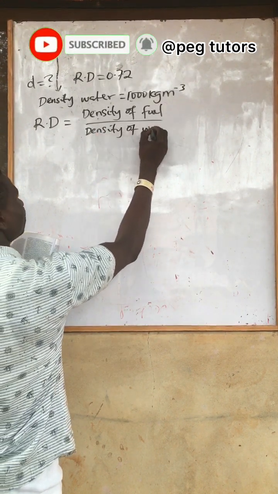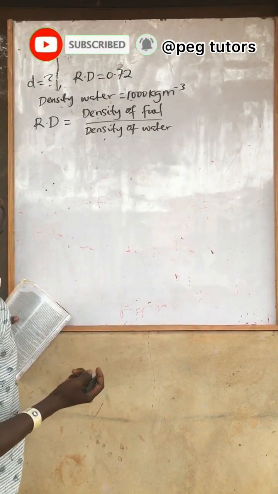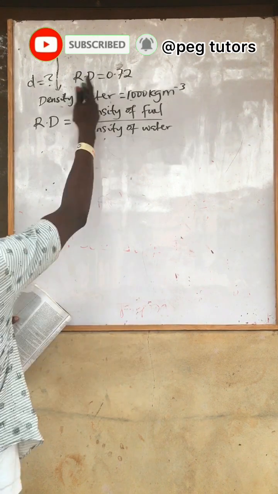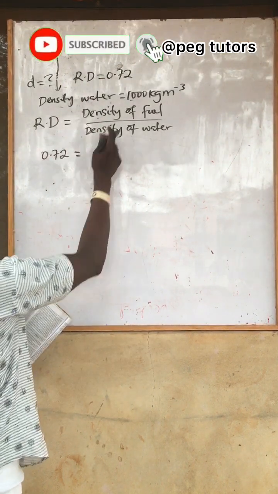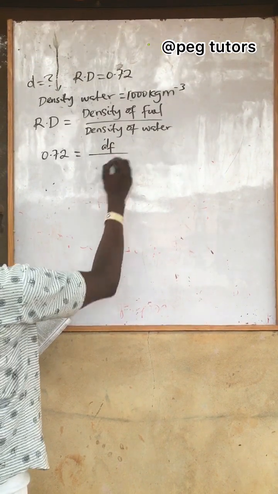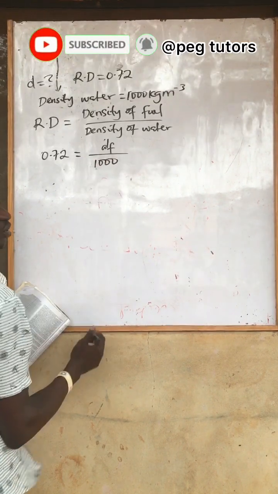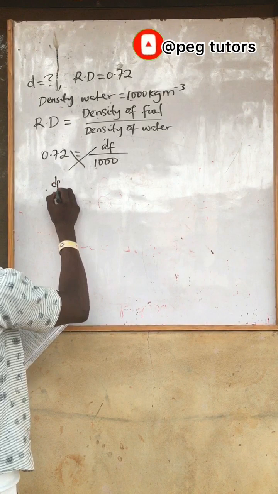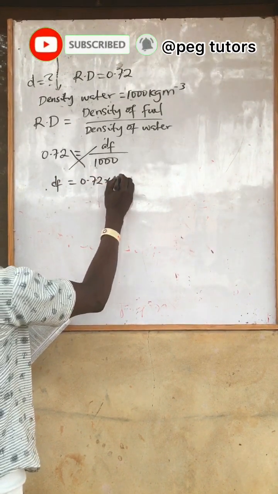The best thing to do here is to substitute. So relative density is 0.72 here, equal to density of fuel, which is not given. So that's what we are looking for, all over density of water. Density of water here is 1000. So we can cross multiply, so that density of fuel is equal to 0.72 times 1000.